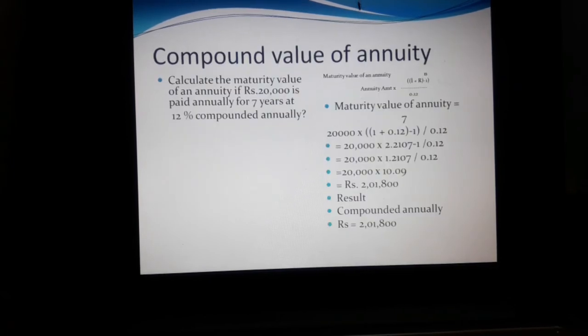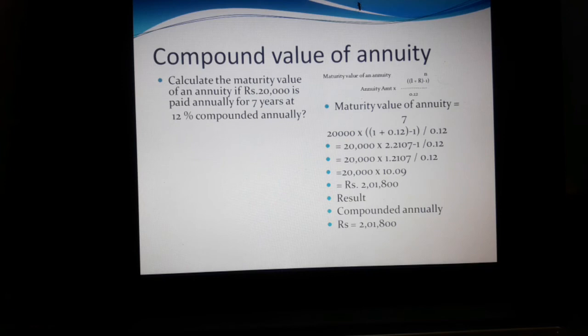Then we have to calculate the compound value of the annuity method. Calculate the maturity value of an annuity if rupees 20,000 is paid annually for 7 years at 12% compounded annually. What is the maturity value of the annuity? Formula: annuity amount into 1 plus r whole power n minus 1, divided by rate of interest.